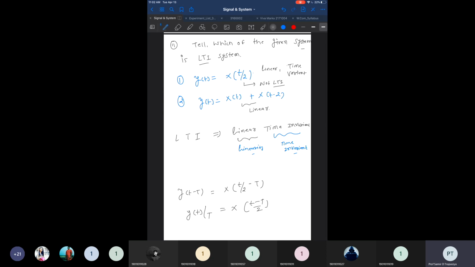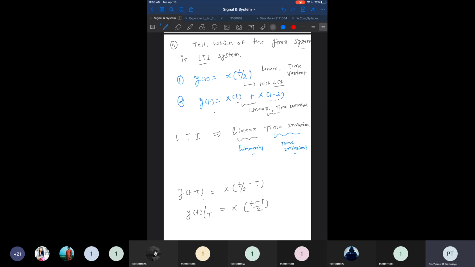Now secondly, we discuss whether it is time invariant or not. As per this example, if every t is replaced with t minus t, then by doing some exercise you will find it becomes t minus t by 2 minus 2. And if the input is delayed by some amount, the output is also delayed by the same amount. So for this system, we can say it is a time invariant system.